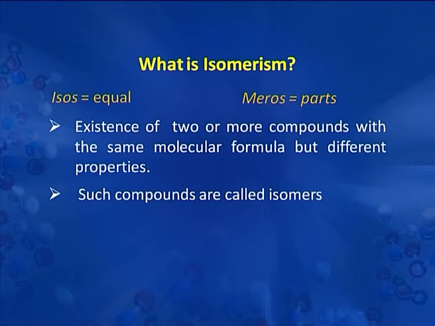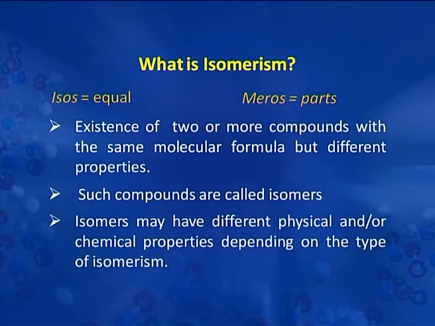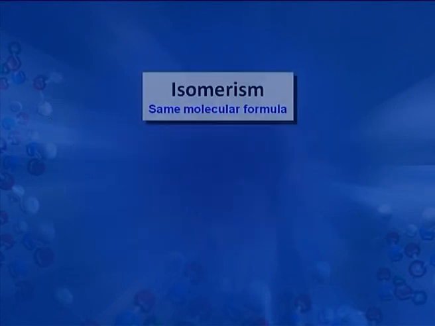These are compounds which show some difference in their properties, which may be physical or chemical or both. So we define isomerism as the phenomenon by virtue of which compounds with the same molecular formula show some difference in their properties, maybe physical or chemical or both.